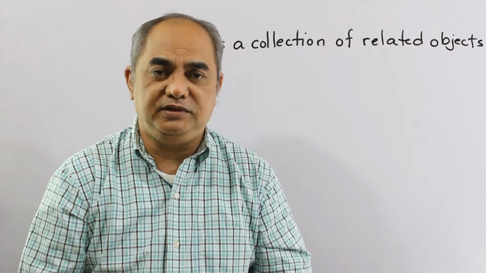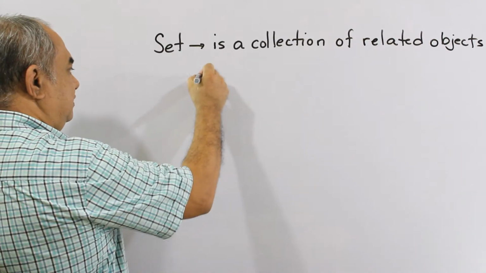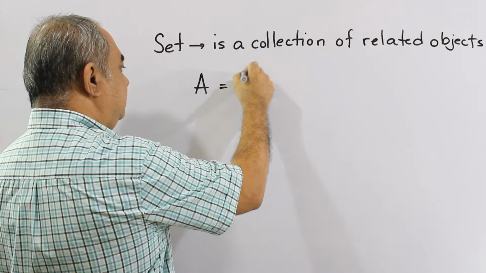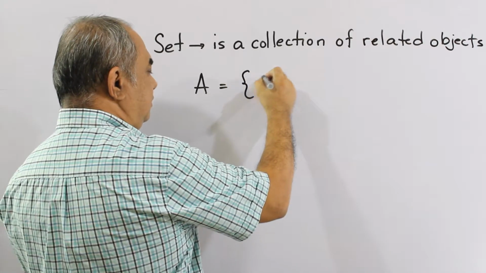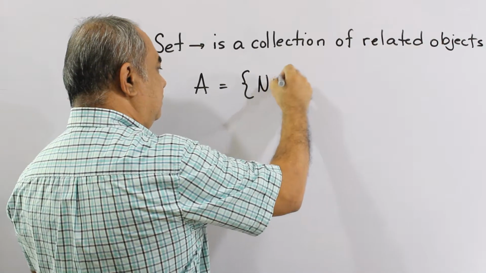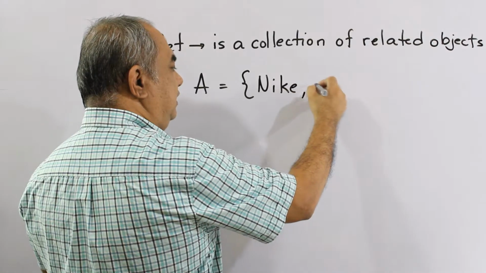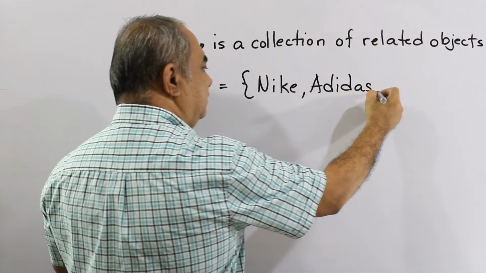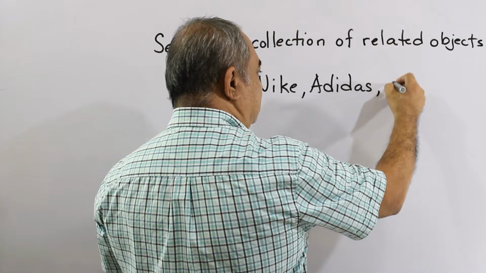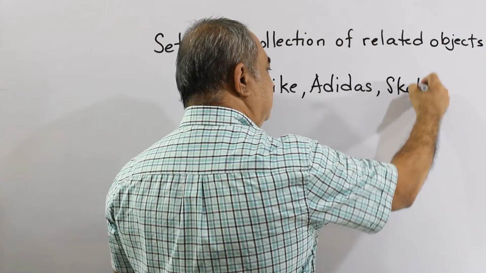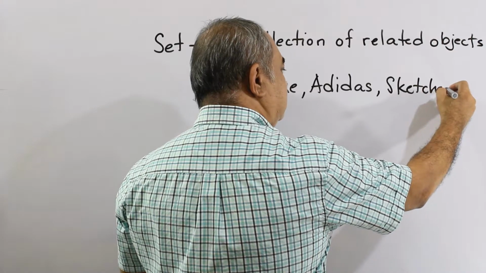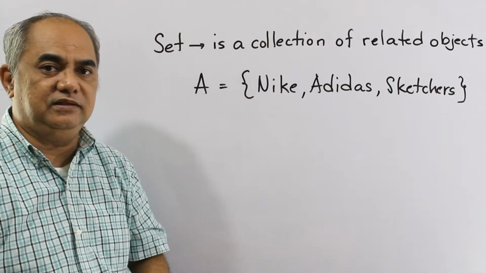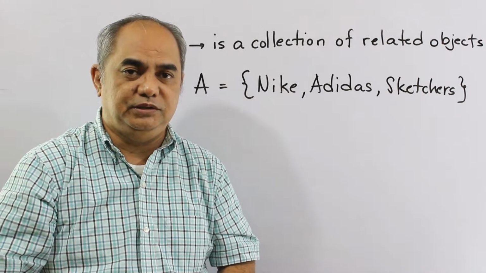Well, another example is this. Let's say we have set A. We have Nike, Adidas, Skechers, and we know very well that these are brands of rubber shoes.